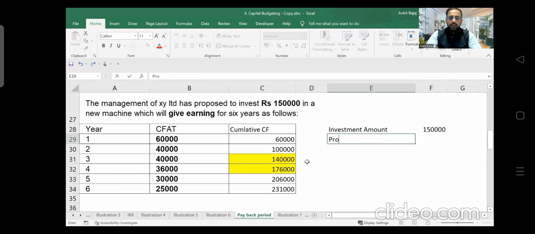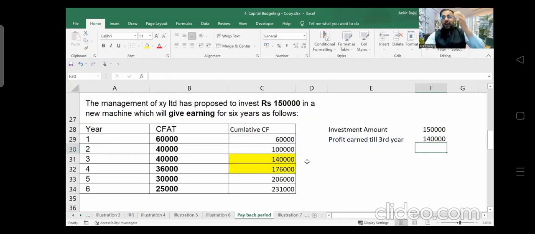Then the profit earned till the third year. How much profit have we earned till the third year? If you see, 1,40,000 is the profit we have earned till the third year. Now, in the fourth year, how much profit have we earned? We have earned 36,000 rupees profit.